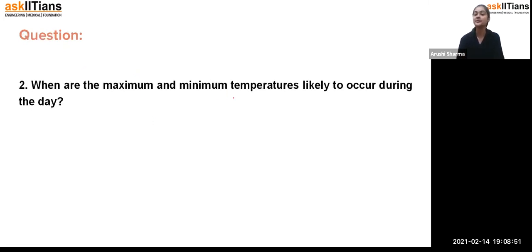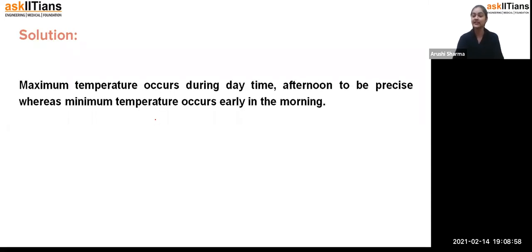What are the maximum and minimum temperatures likely to occur during the day? Students, we have already seen this, generally, in the middle of the day, in the afternoon, we get the maximum temperature, and in the very early morning we get the minimum temperature. So maximum temperature occurs during the daytime, in the afternoon to be precise, whereas minimum temperature occurs early in the morning. This is recorded by the meteorological department of the government.